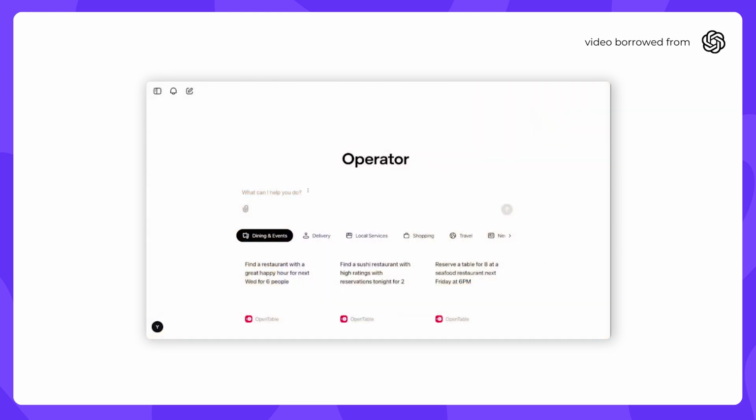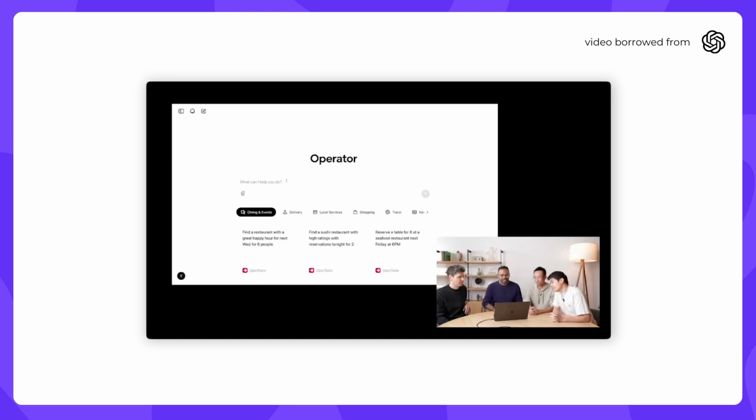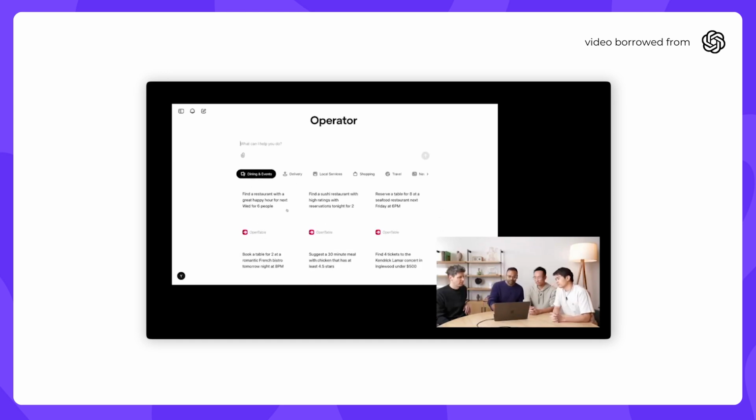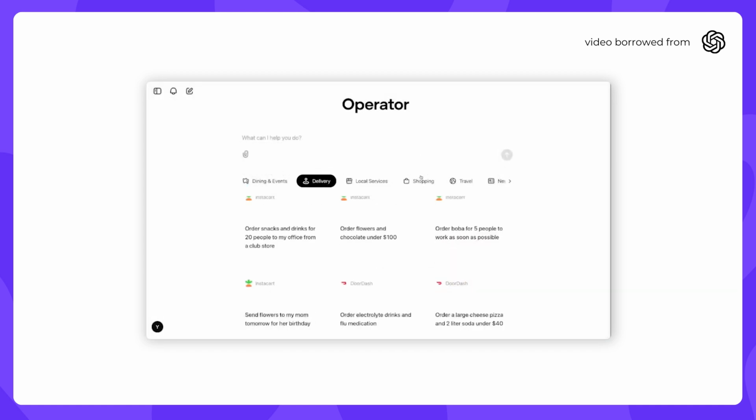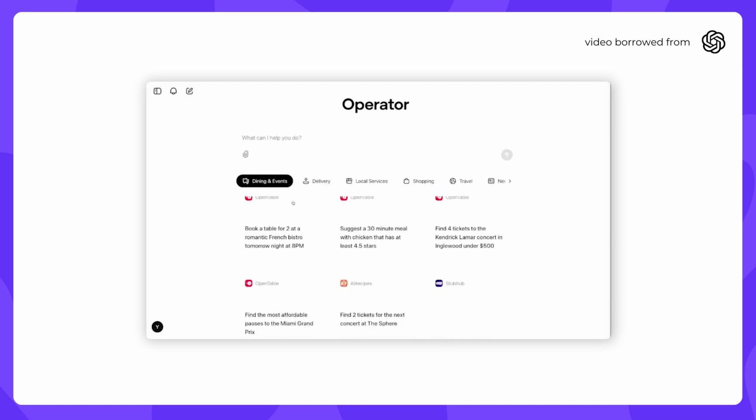Okay, so this is the Operator homepage. It lives at operator.chatgpt.com. It'll be accessible as soon as the live stream is over. And as you can see, the interface is very similar to ChatGPT. You can type in a prompt, and Operator will try to execute the task to the best of its capability. You'll also see we have a list of pre-filled prompts here. These are not really meant to be recommendations. These are meant to give you an idea of what Operator can do. We have also collaborated with various brands like OpenTable, AllRecipes, StubHub, Uber, Thumbtack, DoorDash, eBay, Target, to make sure Operator really works well on these websites, but also we think users will find Operator very valuable in interacting with these platforms.